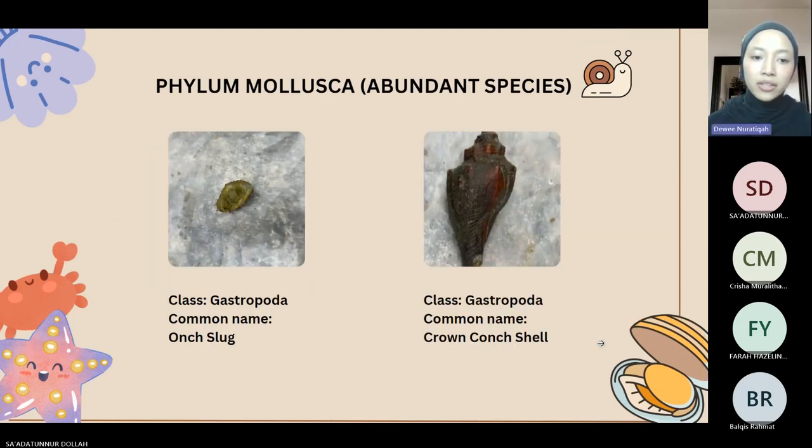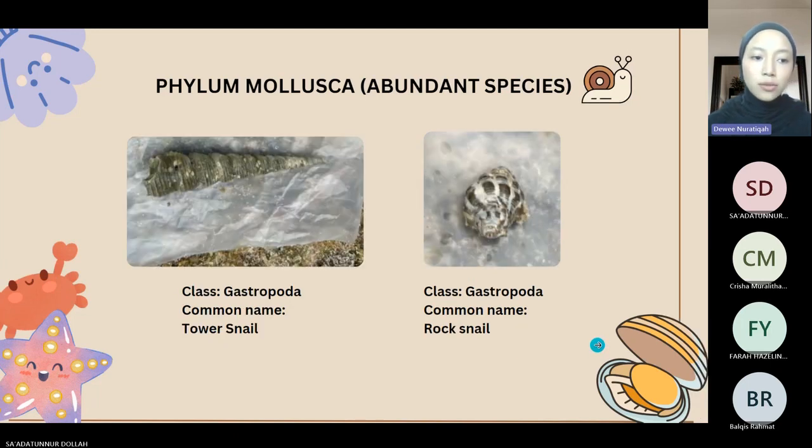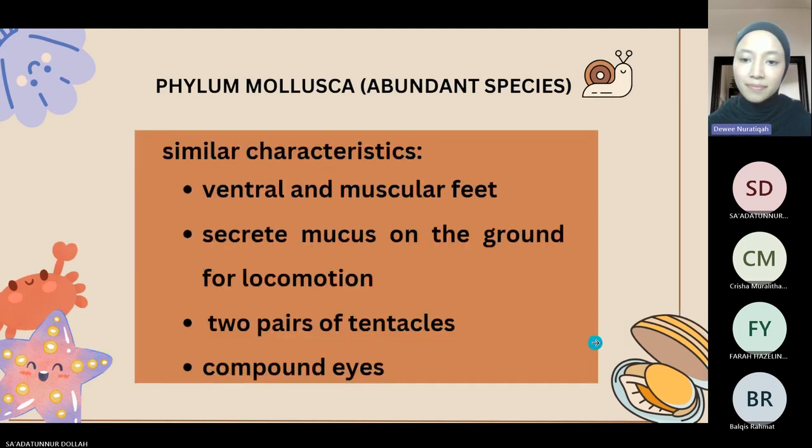We also found a few invertebrates under class Gastropoda, such as orange slug, crown conch shell, tower snail, and also rock snail. These two snails are different in their shell shape, such as a tower snail has a cone-shaped shell, while a rock snail has a fusiform shell with a solid, thick, and sharply pointed back. These invertebrates share a few similar characteristics, like having ventral and muscular feet and also secreting mucus on the ground for locomotion. Besides, they also have 2 pairs of tentacles and also compound eyes.